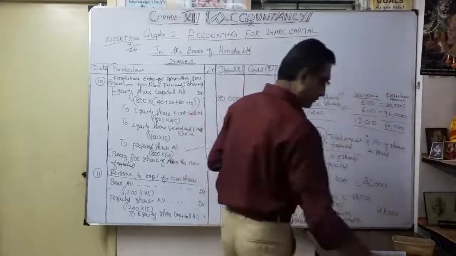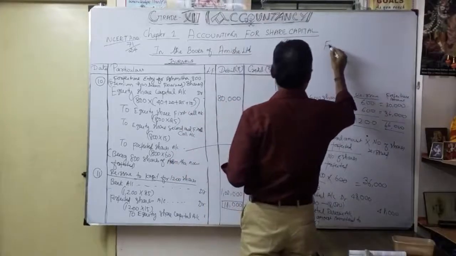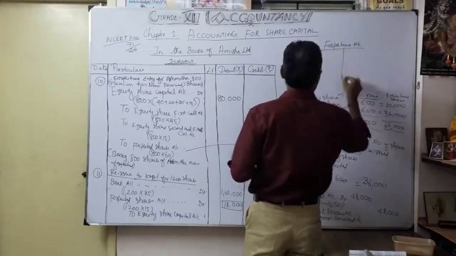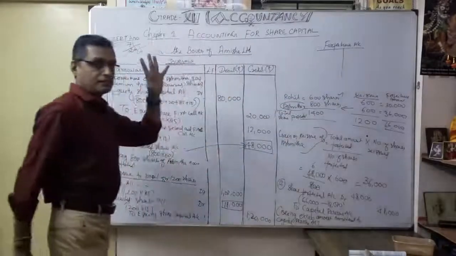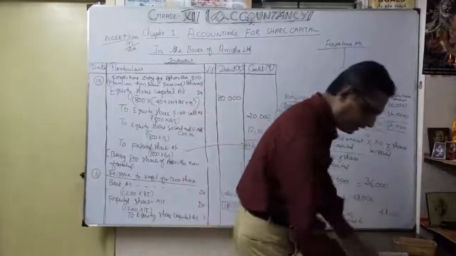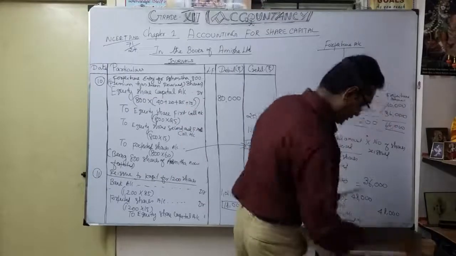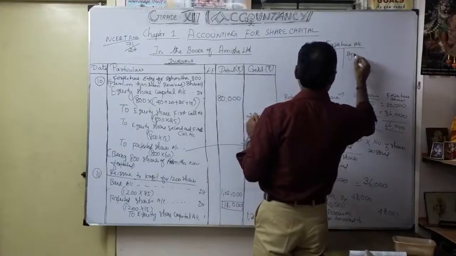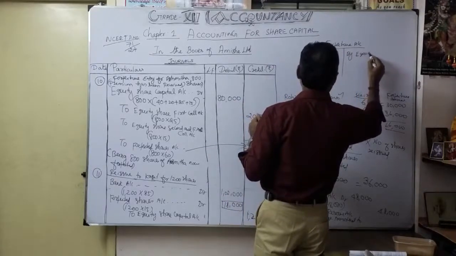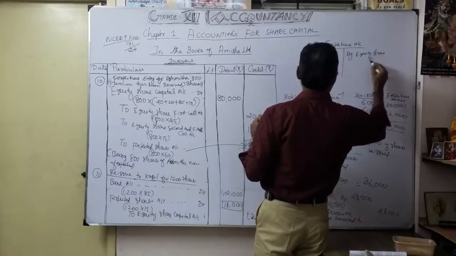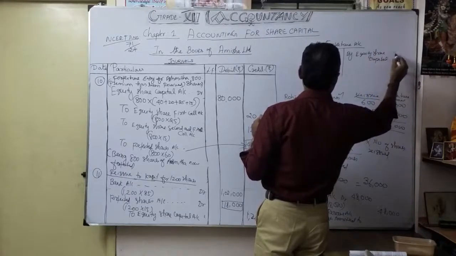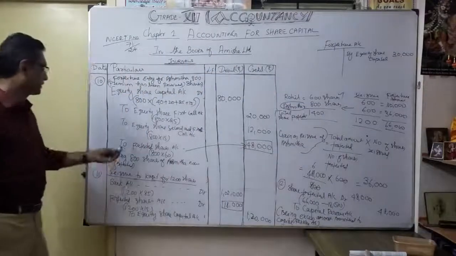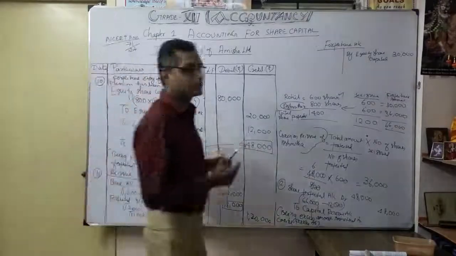Okay, now we are going to do the forfeited shares account. I should know this very well. So what is the first transaction? 30,000 we got, correct? By equity share capital, according to this amount, 30,000. In the same manner, by equity share capital, how much? 48,000.